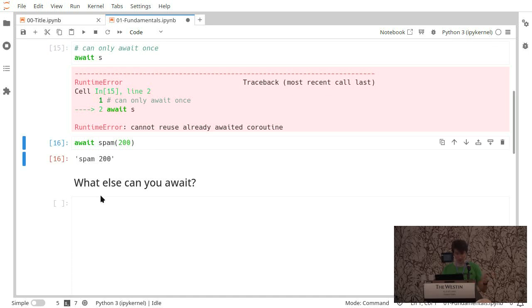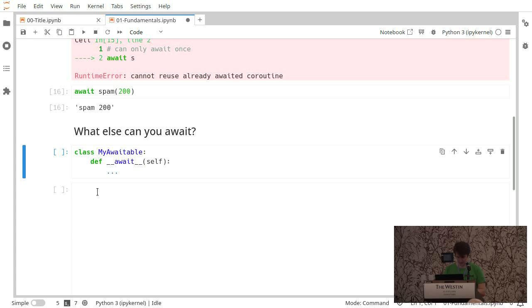So awaiting, or rather giving the coroutine to the event loop in some manner, is the function of a coroutine. What else can you await? Technically, anything that implements the dunder await magic method. I wouldn't recommend ever using that, though. It's too magical. If you really need to match an awaitable interface, that's what you use.